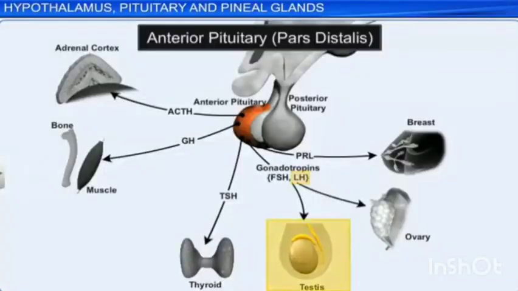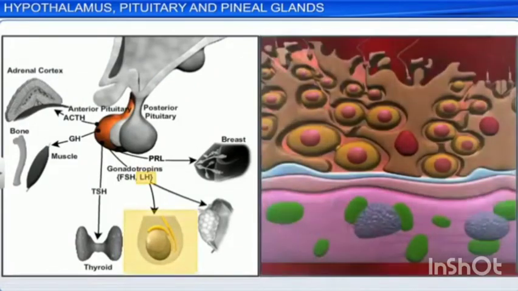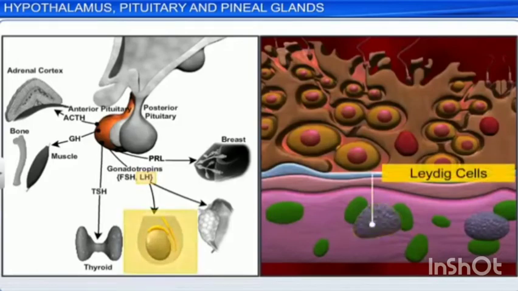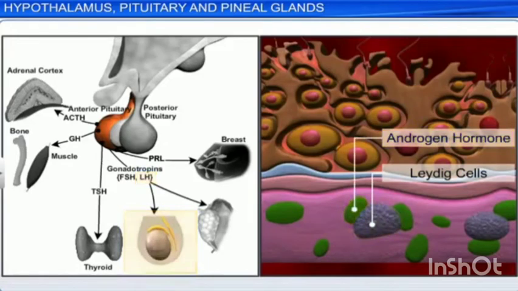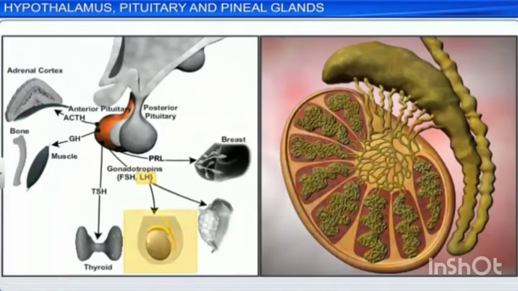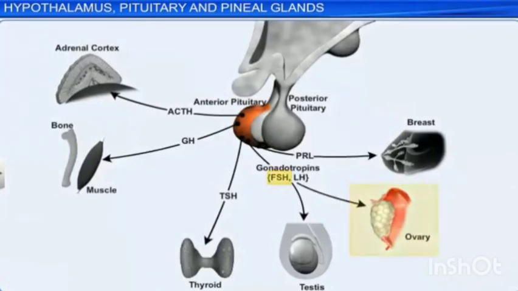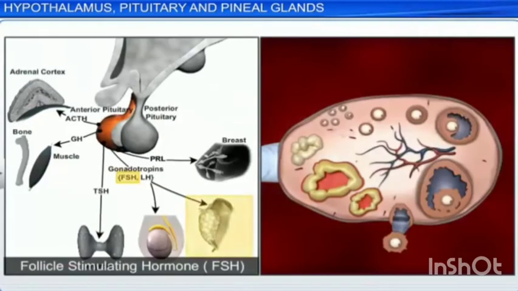Follicle stimulating hormone. It is a glycoprotein hormone which regulates the function of gonads, that means the ovaries and testes. In males, the FSH along with the androgens act on the germinal epithelium of the seminiferous tubule and stimulates the production and release of sperms. That means this FSH stimulates the production of sperm. That process is called as spermatogenesis. In female, the FSH acts on the ovaries and brings about the development and maturation of Graafian follicles.